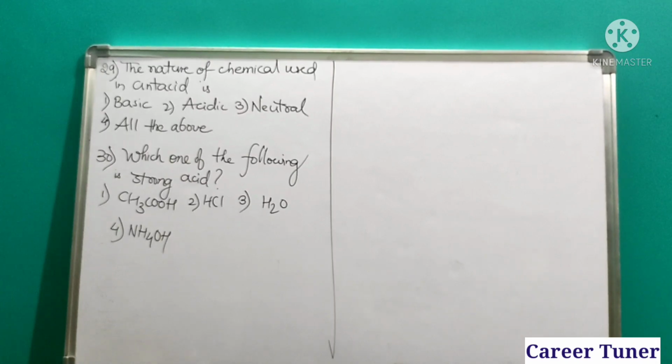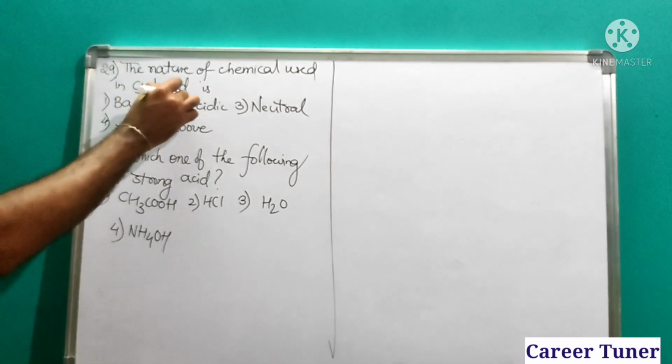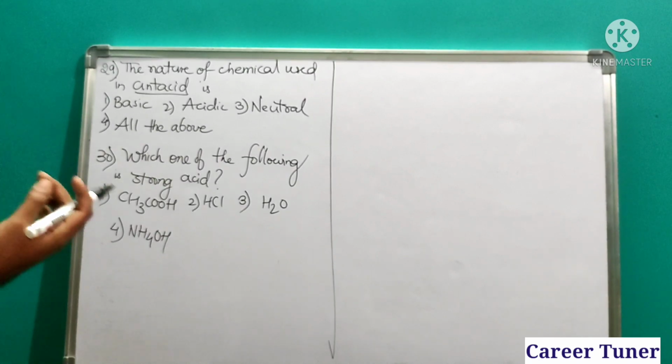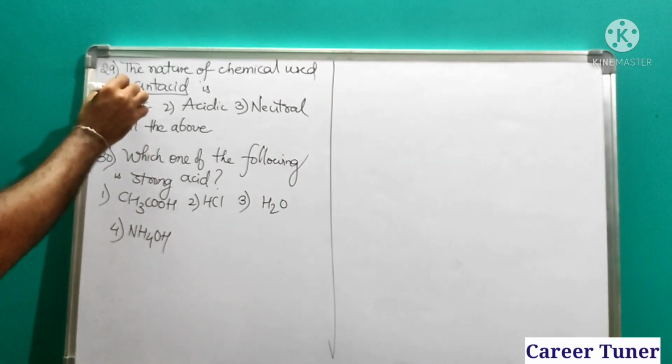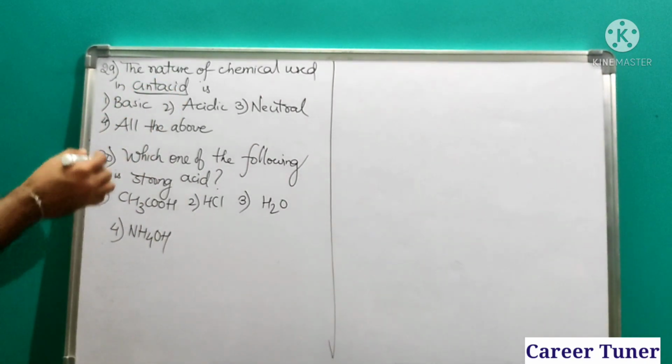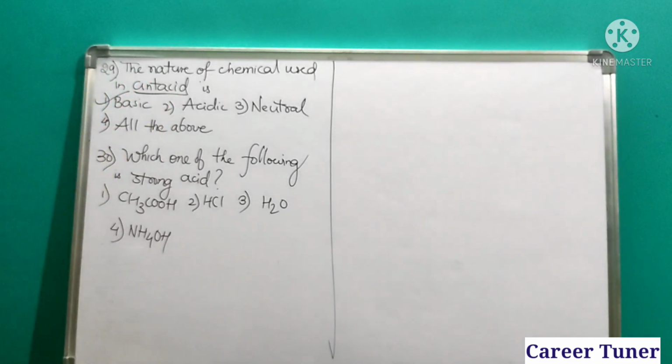Coming to our next question, the nature of the chemical used in antacid. Generally we use antacid whenever there is a lot of acidity in our body. Whenever acidity happens, in order to decrease the acidity, we use antacids. Which will neutralize acidity? Basic. So antacids are basic in nature.